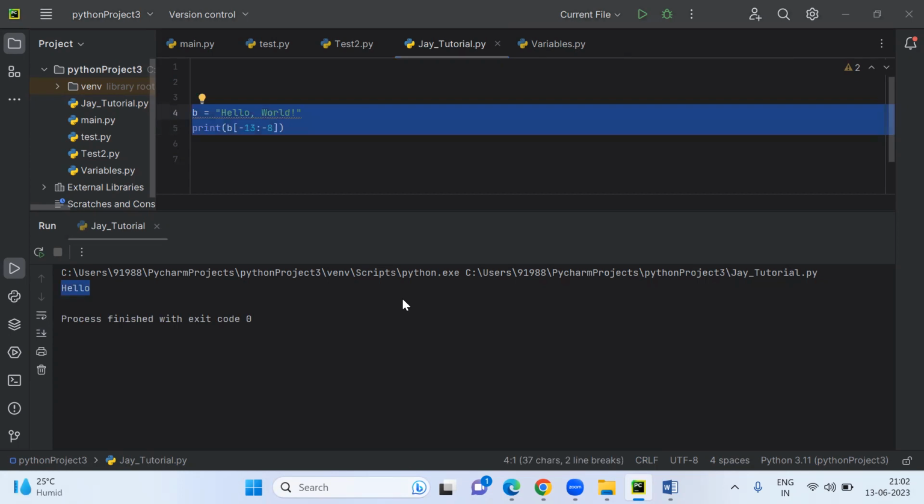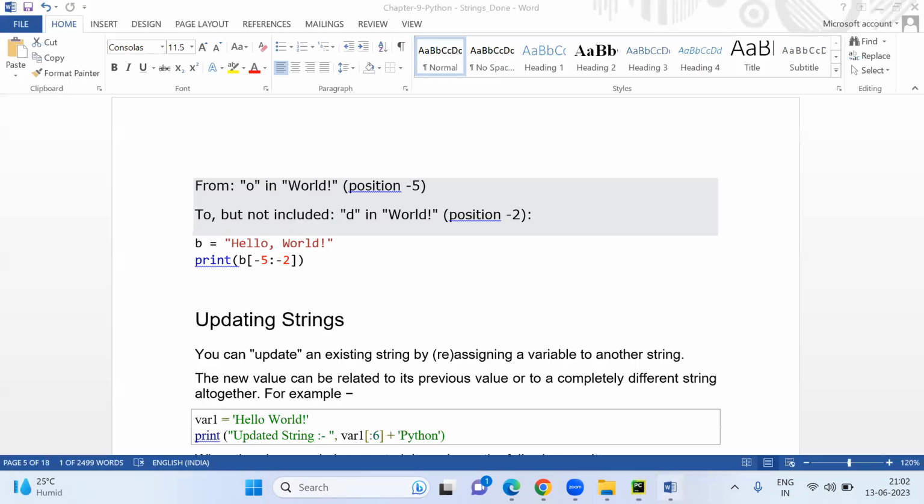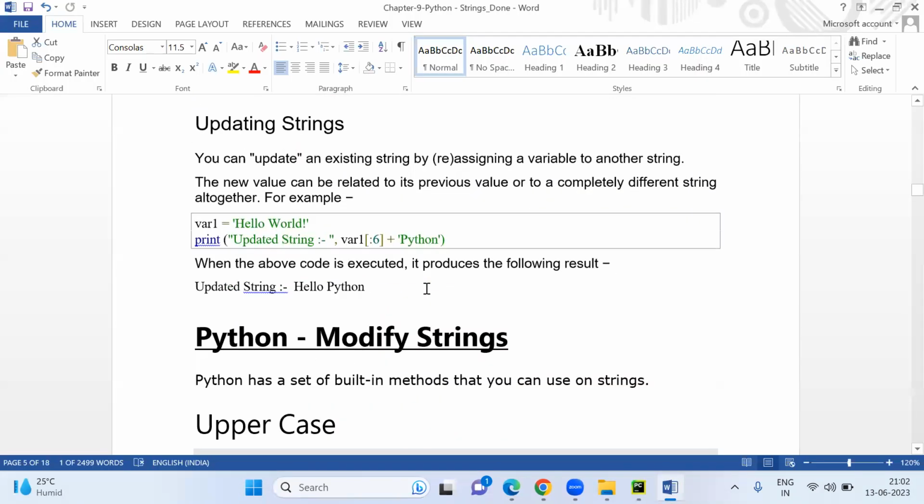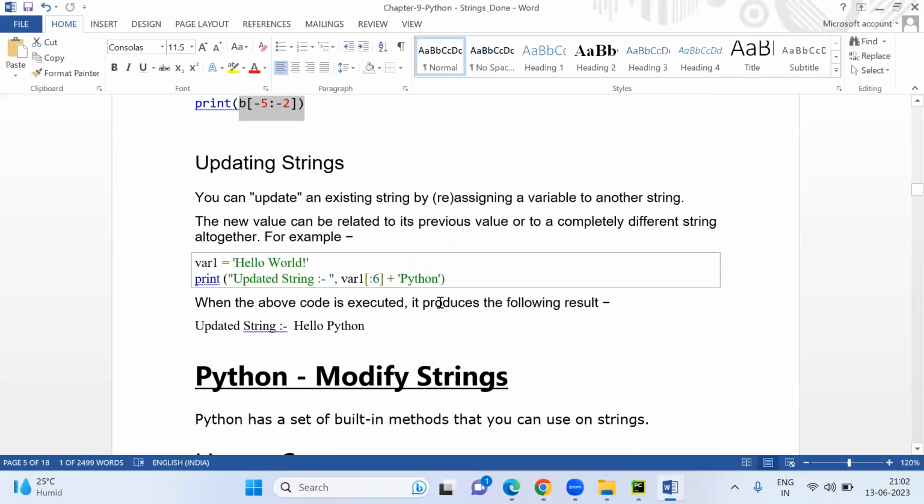Okay. Next one will be updating string. If you want to update the string with another string, just read this one.